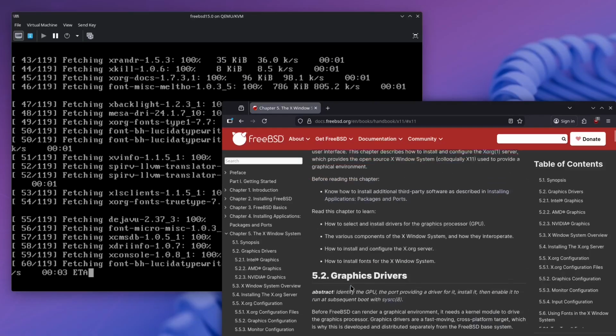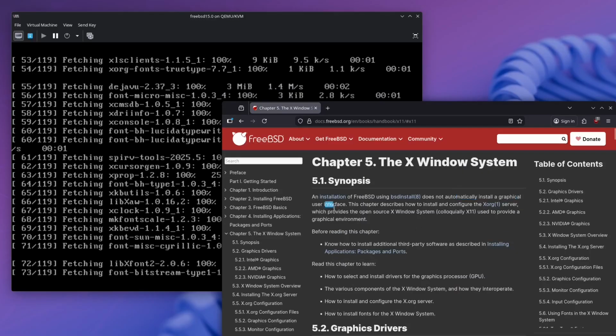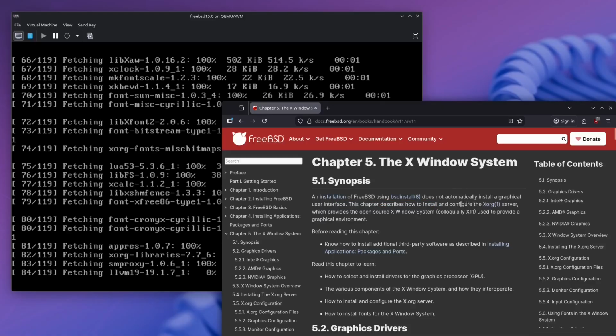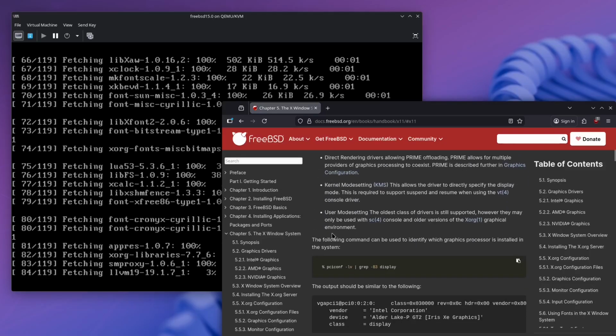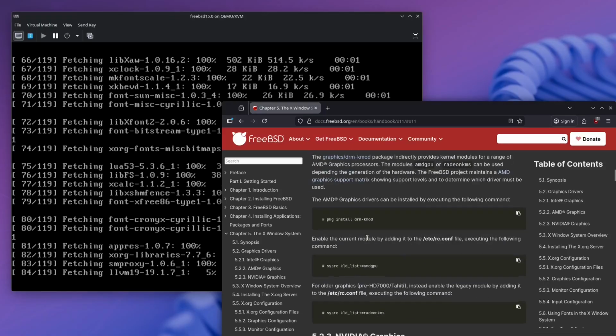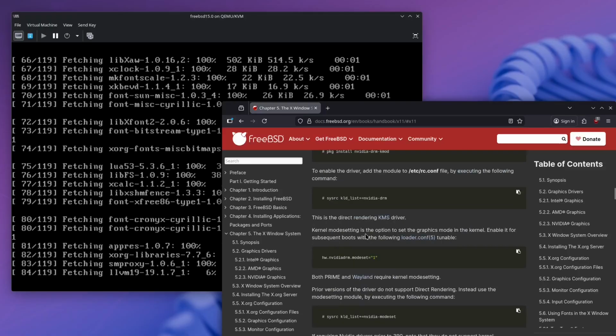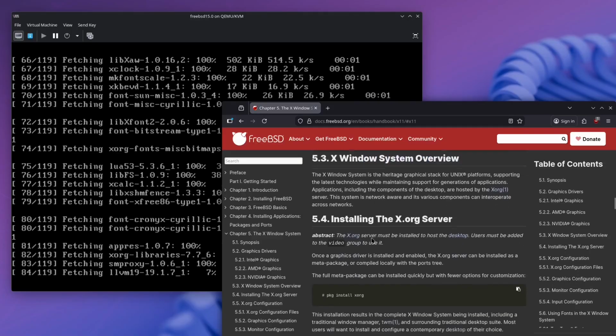I'm not sure we're gonna need this. It does not automatically install a graphical user interface. How to configure the Xorg server. Okay. Which graphics processor? We do not need this, I don't think, right? X Window System overview, installing.